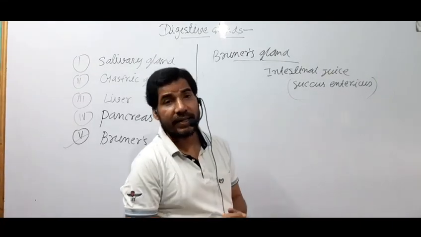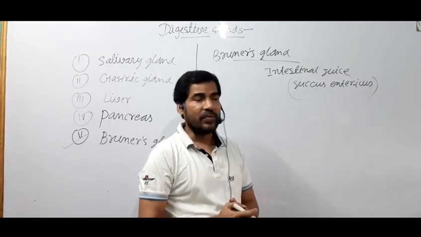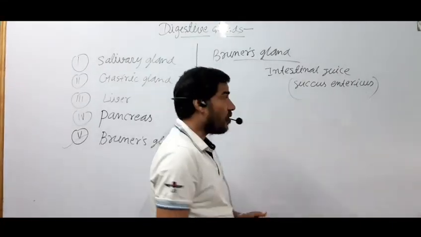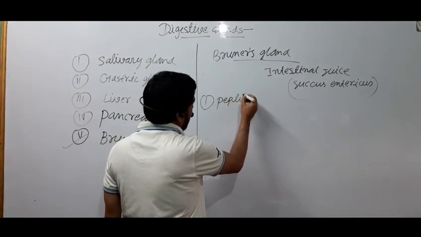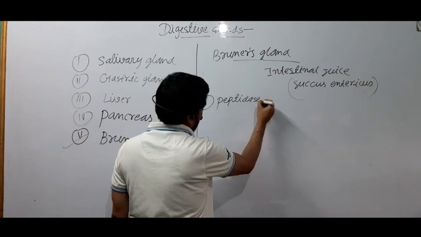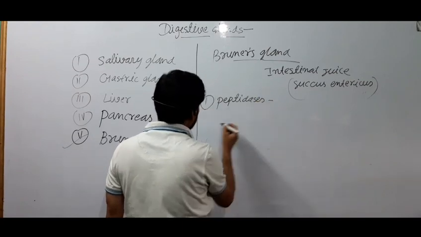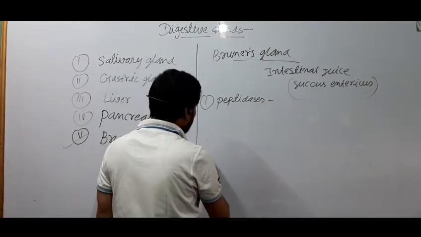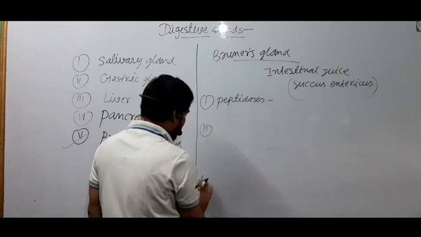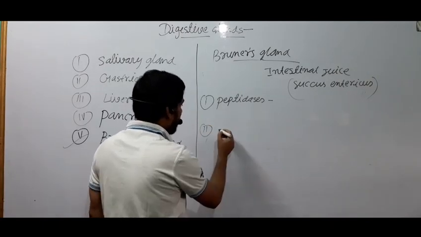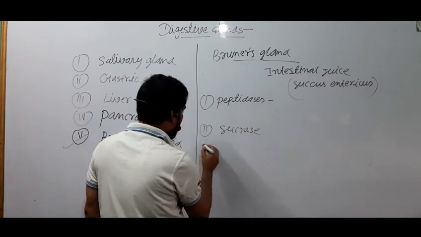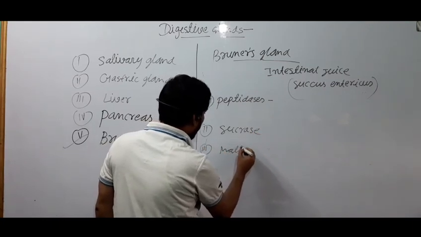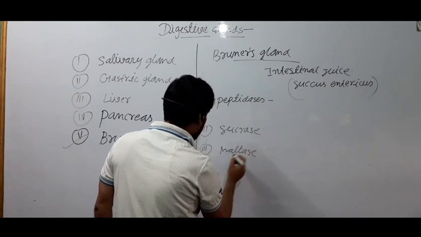In this succus entericus, many enzymes are present. We will write the name of all the types of enzyme. First is called peptidases. Second enzyme is called sucrase. Third is called maltase.